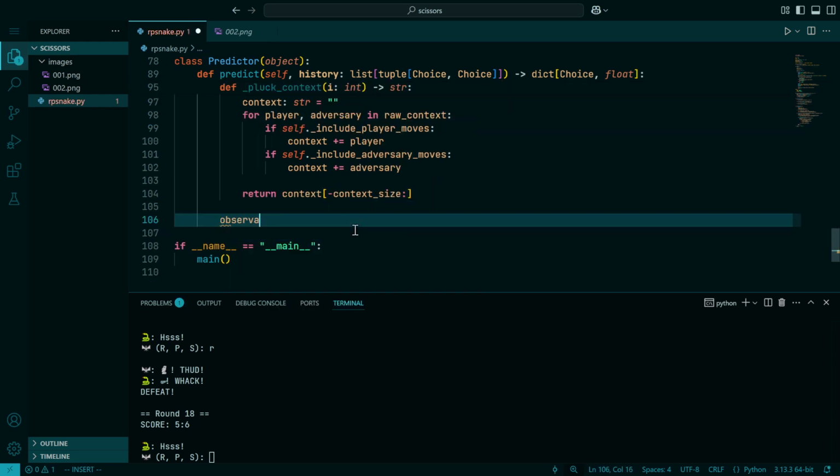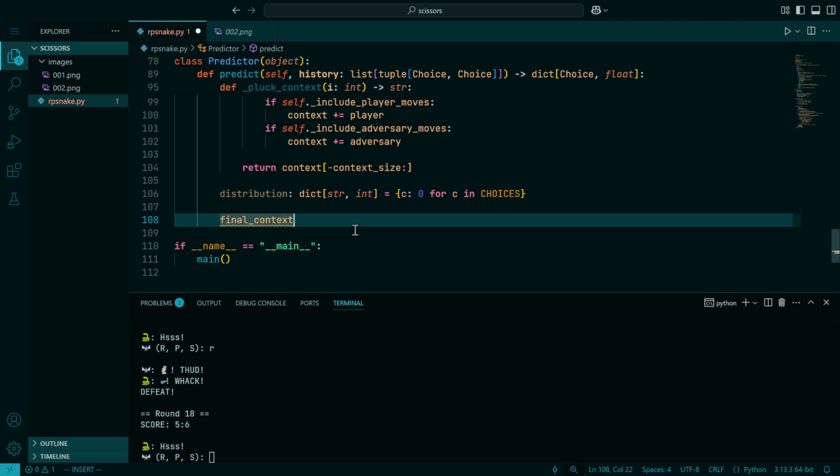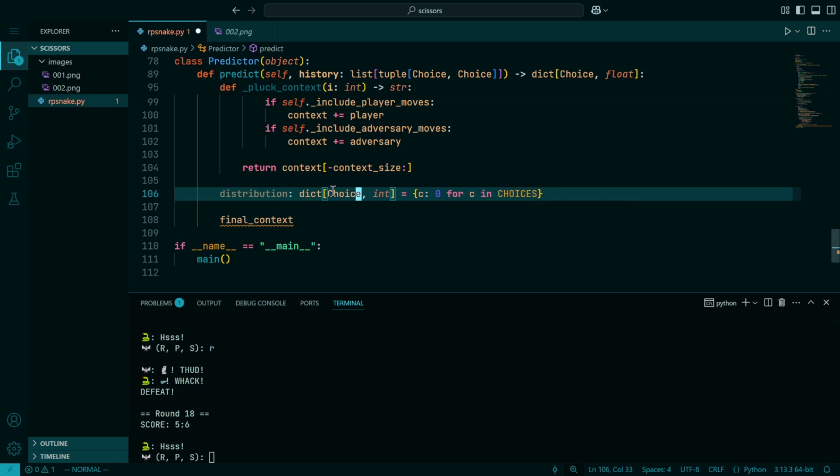So to start with, we have the initial state of our predictor. We'll call this distribution. So what we'll say is that initially we will have observed that each choice was picked 0 times, which is of course true. We've seen no picks of any choices at this time. We will then say that we're looking for the distribution of choices. Actually, we'll use the choice type because we have it.